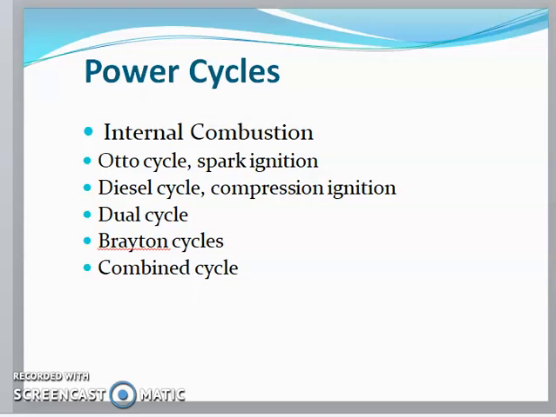Today I have shown Unit 2 on power plant engineering, in which we are going to discuss the power cycles. There are many power cycles, like internal combustion power cycles or Otto cycles, spark ignition, diesel cycle, compression ignition, and dual cycle, Brayton cycle, and combined cycles. These cycles are used in power plant engineering.